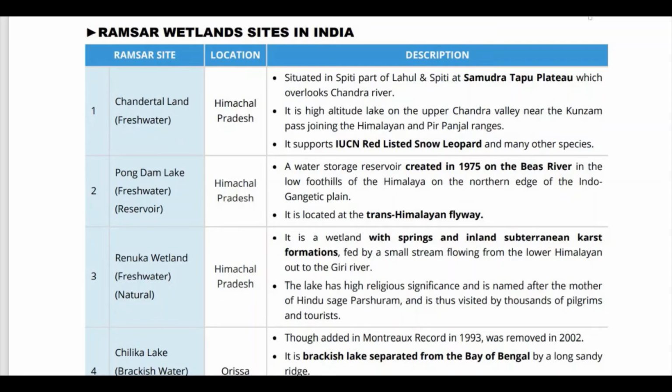Now we will see some very factual things: Ramsar wetland sites in India. This is highly factual, there won't be things to explain, so we will just go through this. There are some specific things that have to be remembered. Ramsar sites, the important ones we will see, and there are 47 of them. So we will see the basic prominent ones, and the others in the list we will just go through with their location. For the prominent ones we will see the descriptions. Recently they have added more, so we have more to read now.